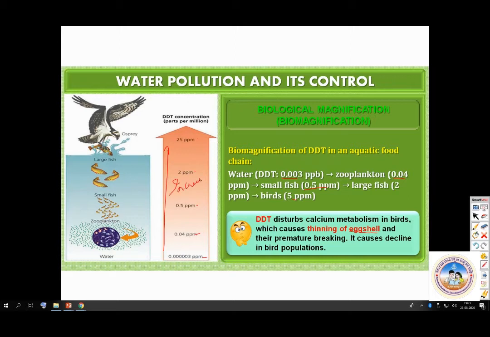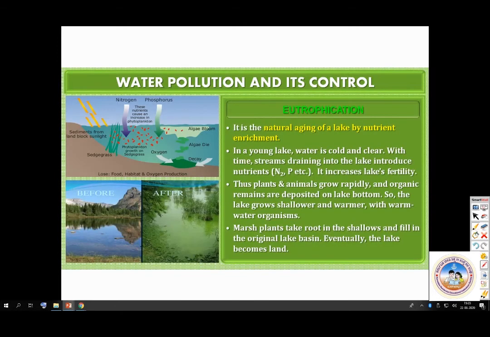So the next one is eutrophication. What is eutrophication? It is the natural aging of a lake by nutrient enrichment. So what happens? In a young lake, water is cold and clear. With time, the streams draining into the lake introduce nutrients, that is nitrates and phosphates. So water flows from one side to the other, bringing nutrients, that is nitrates and phosphates, and adds them to the lake. It increases the lake fertility. So slowly, the lake fertility will keep on increasing.